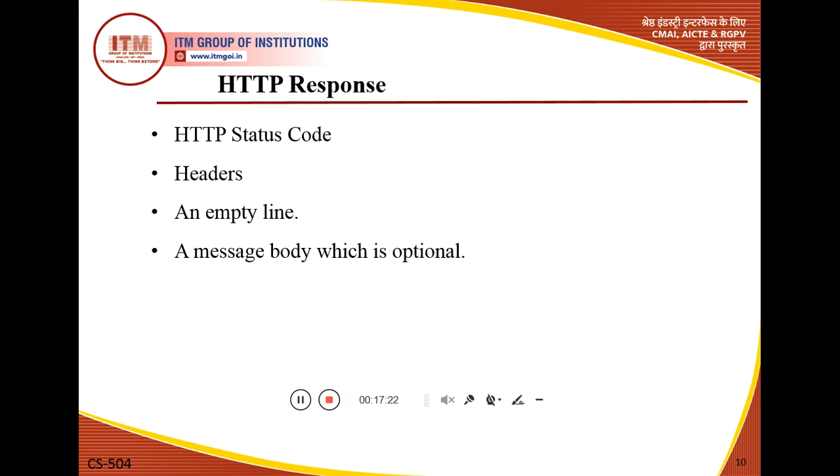Like if you write 100, what do you mean by 100? It will return text like continue. So code 100 is defined as continue. So this is the structure of the header. An empty line, or we can say a blank line, is also used, as in the request message. Now again in the HTTP response we use a message body, which is optional.